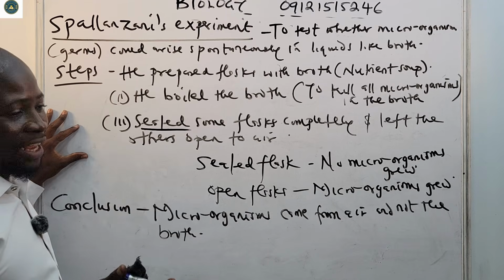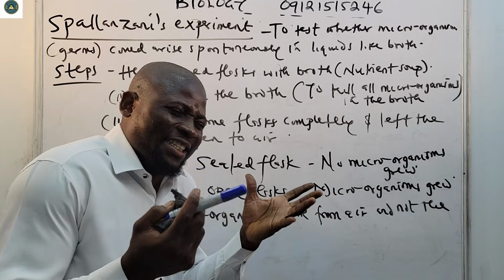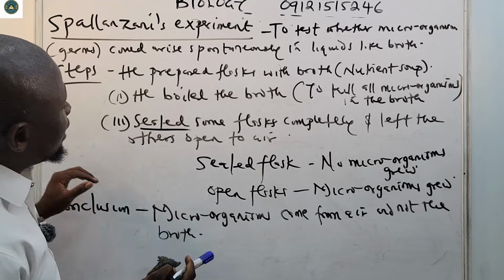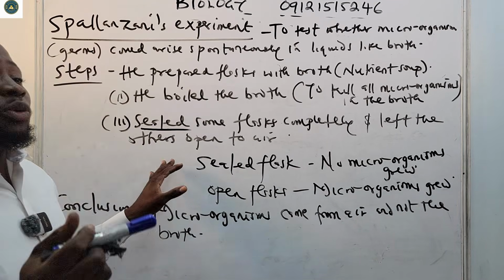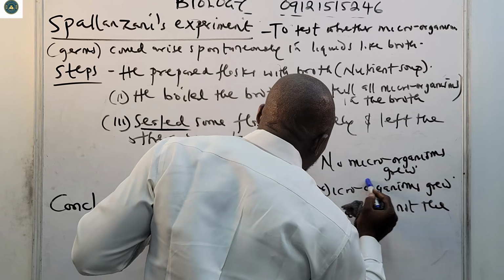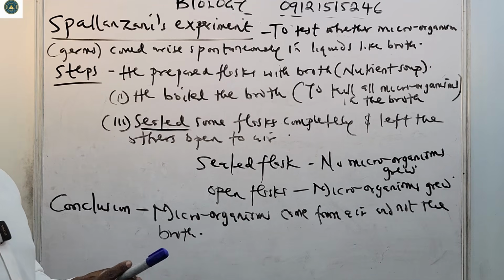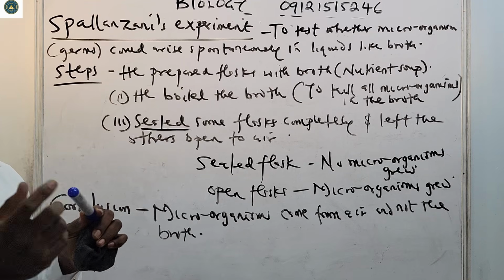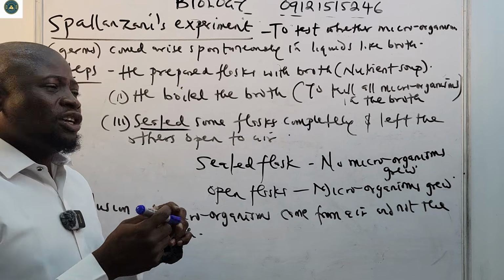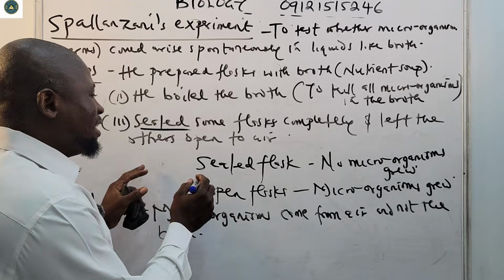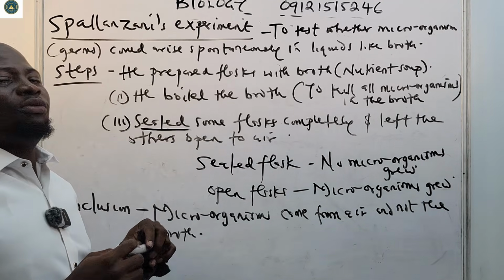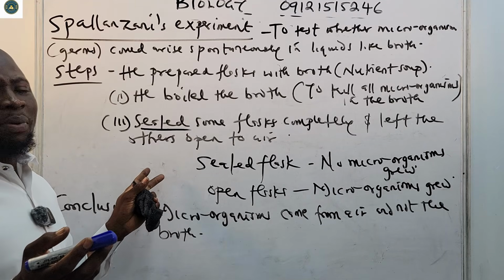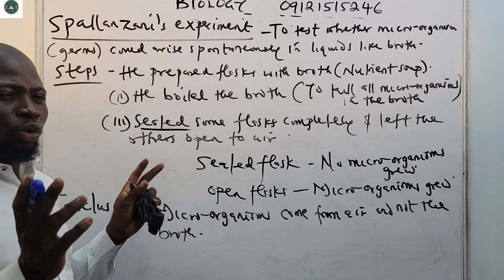However, even after all of this, some people said that it is because he sealed the flax, and because air did not enter the flax, that is why microorganisms did not grow on it. They said microorganisms need air to form, so it is because he sealed it that they did not grow on it. So now Louis Pasteur had to conclude all of this.